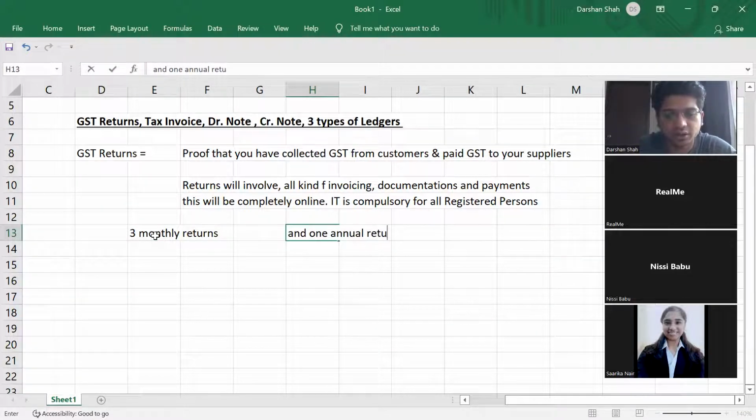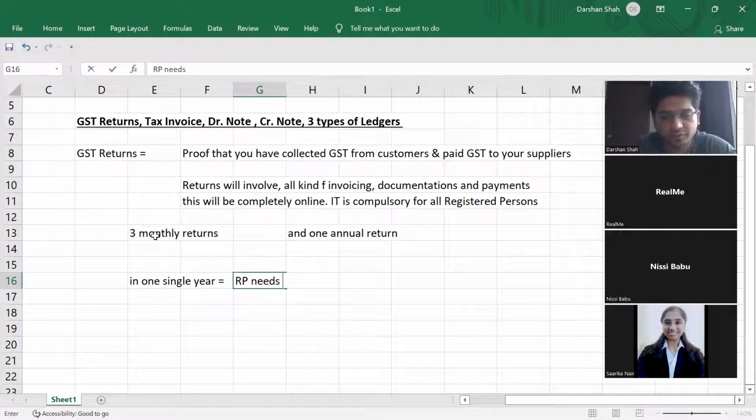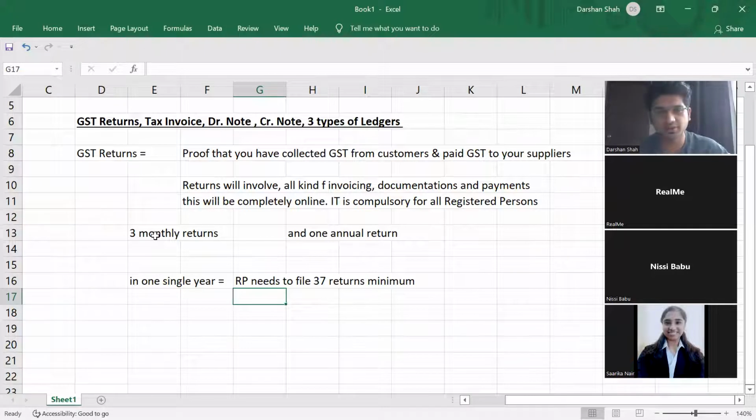So in total, in one single year, how many returns do we need to file? A registered person needs to file 37 returns minimum in one single year. That's why the knowledge of GST becomes very important from a business point of view also. Even if you go with a startup, and you are crossing that turnover limit, then you will also need to file 37 returns in 1 year.